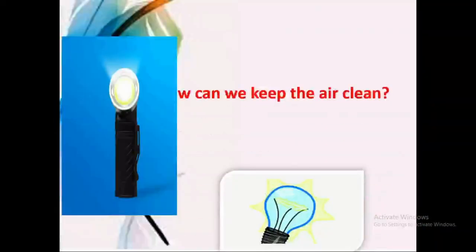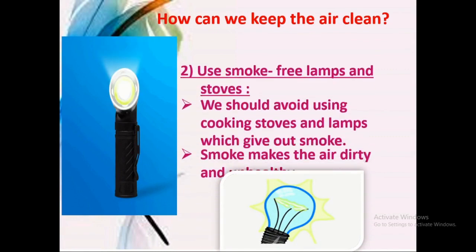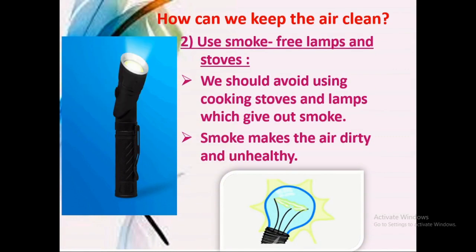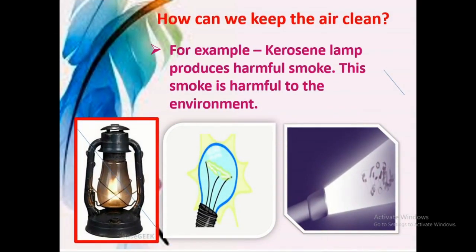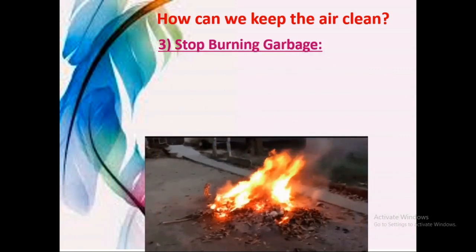The second way to keep the air clean is to use smoke-free lamps and stoves. We should avoid using cooking stoves and lamps which give out smoke because it makes the air dirty. For example, a kerosene lamp produces harmful smoke. This is very harmful to the environment.